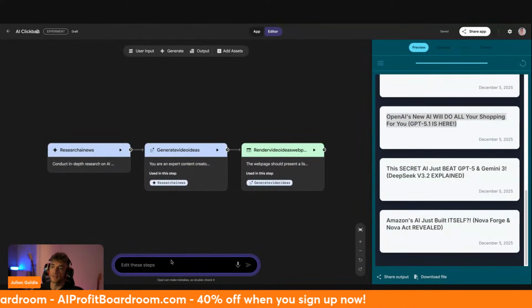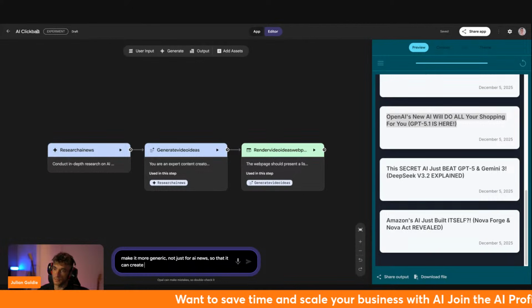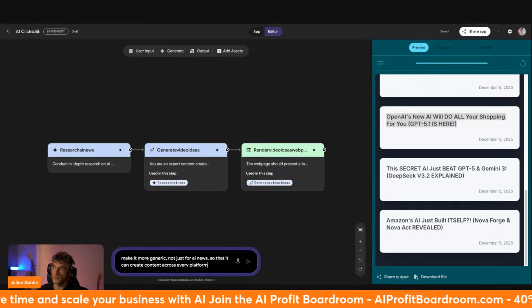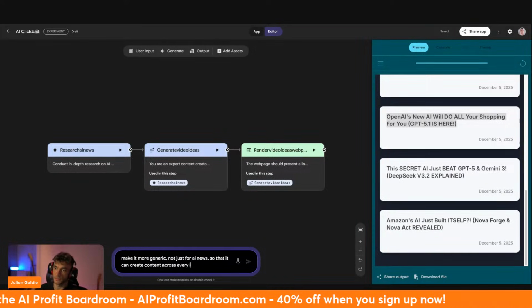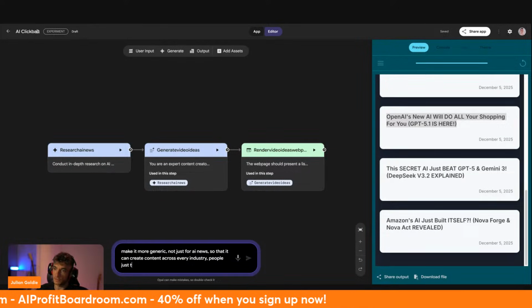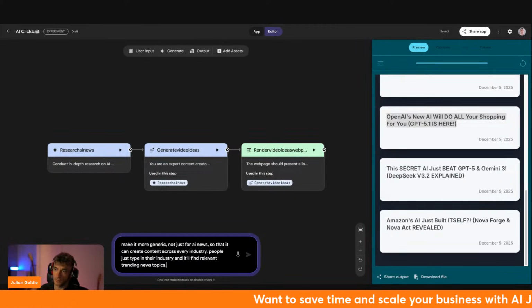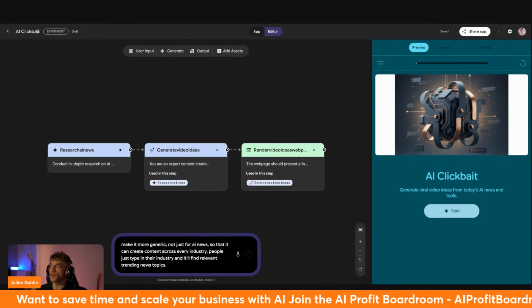So we could go back into this and say, okay, well, based on this, make it generalized. So I'm going to say, make it more generic, not just for AI news, so that it can create content across every platform or every industry, right? People just type in their industry and it will find relevant trending news topics. Then we're going to hit enter and we're going to start generating a more generic version of this tool that can work for anyone.